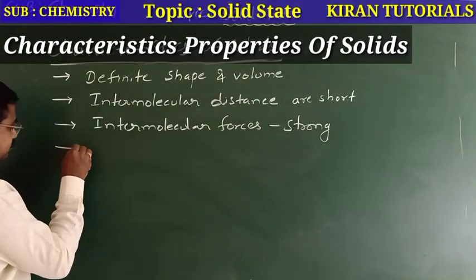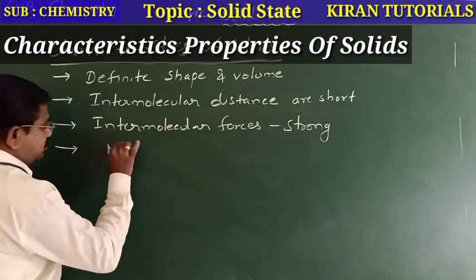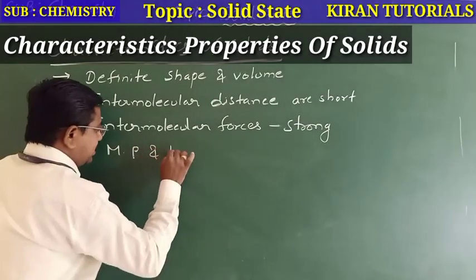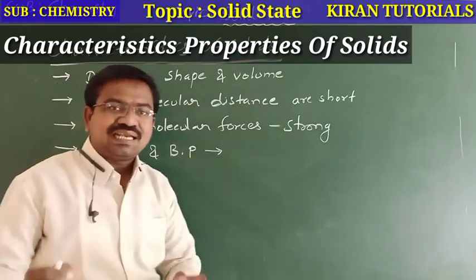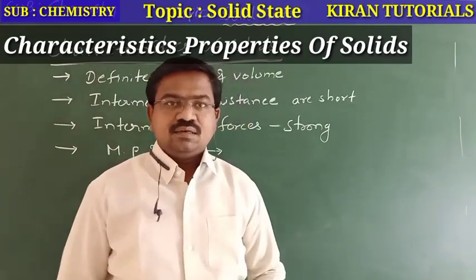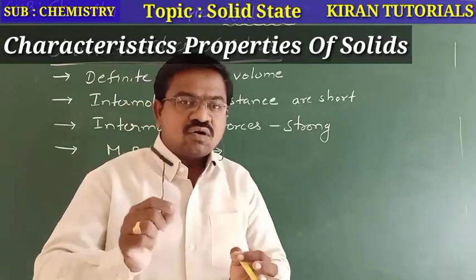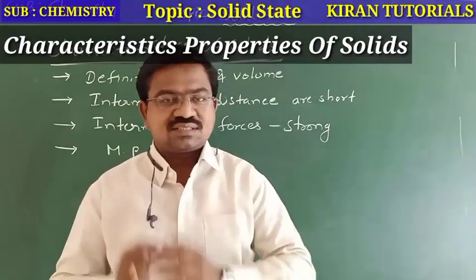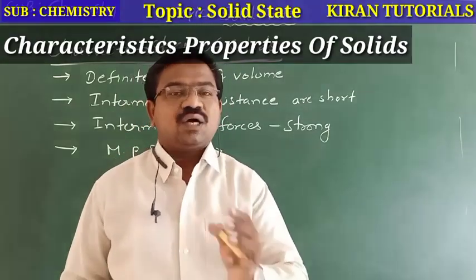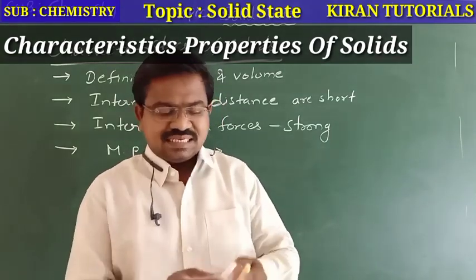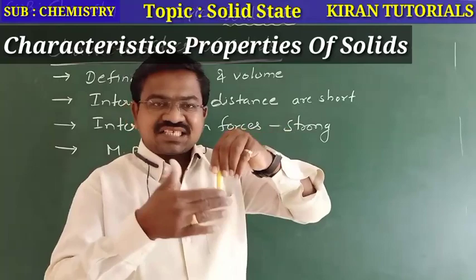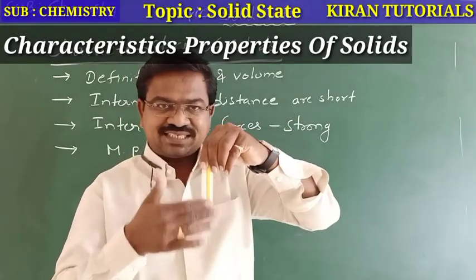Next one, melting point and boiling point. What about its melting point and boiling point? Due to the strong intermolecular forces, solids have high melting and boiling points, because a strong force of attraction is present.